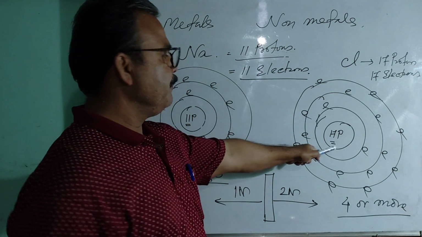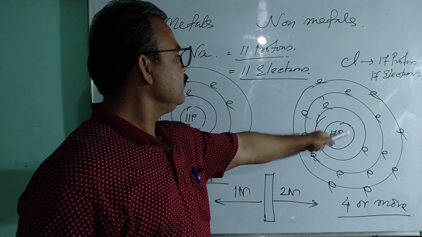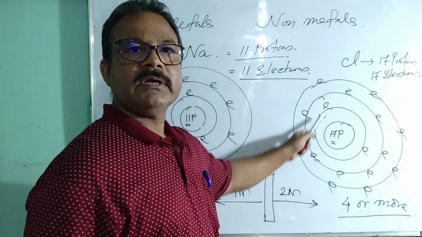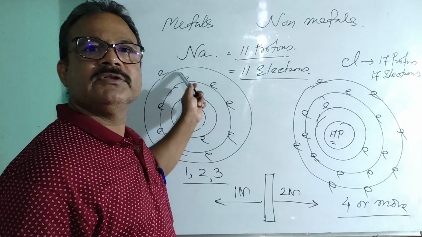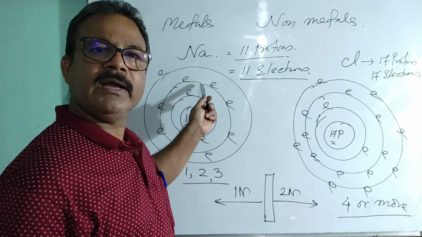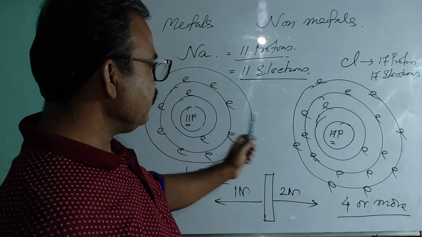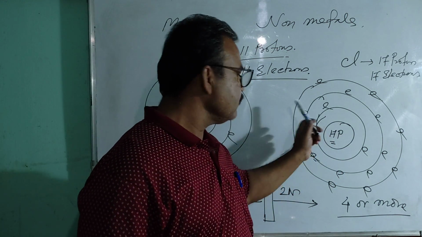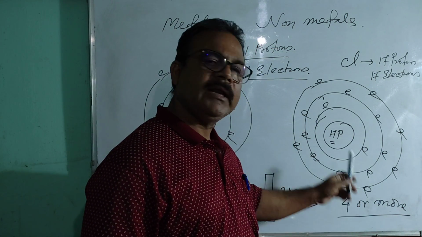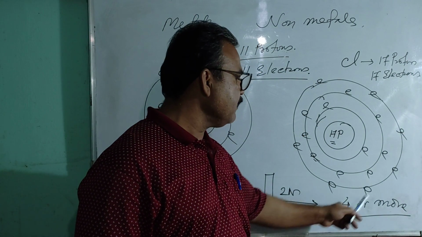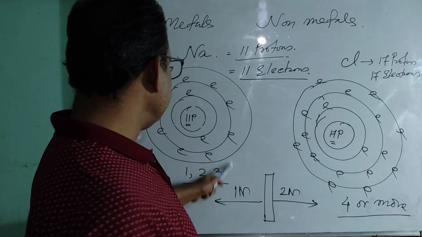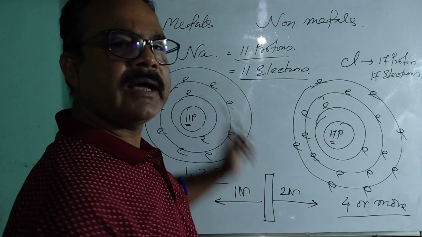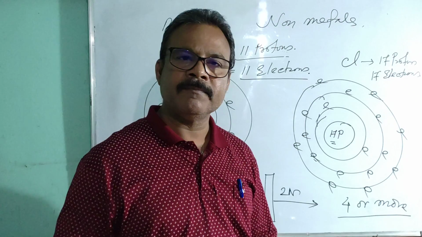But the number of protons is more here than the nucleus of sodium. Okay? And always it will happen because in case of non-metal, always the number of valence electrons is more than the number of valence electrons in the atom of metal.